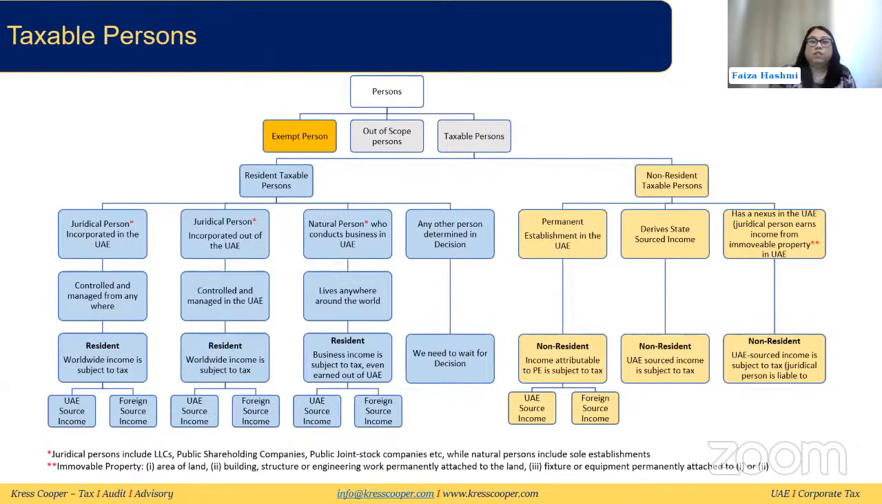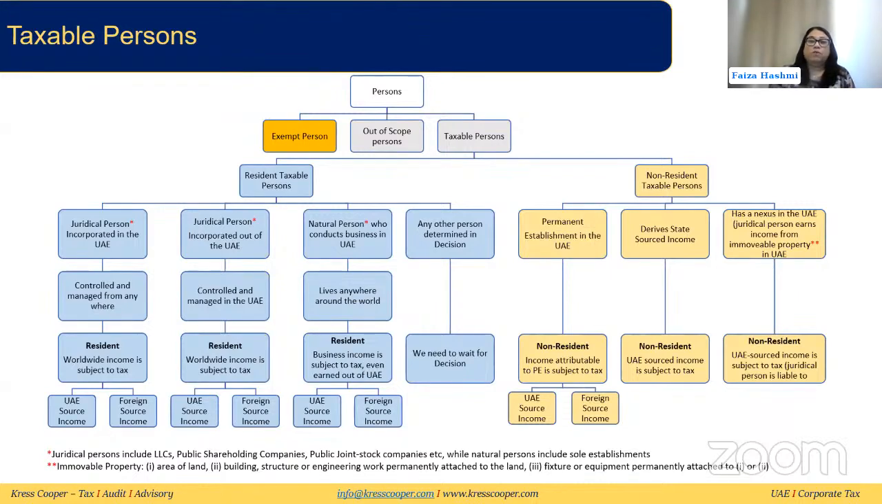If they are juridical persons who are incorporated outside the UAE under foreign legislation, then if they are controlled and managed from the UAE, only then will they be considered as resident. And if they're considered as resident, they will have the same treatment as a juridical person who's incorporated in the UAE. That is, their worldwide income will be subject to tax. So the UAE source income and the foreign income both will be subject to tax here in the UAE.